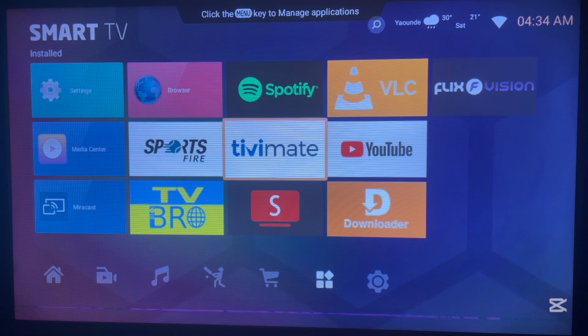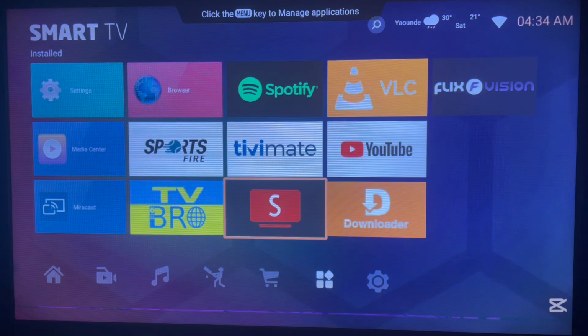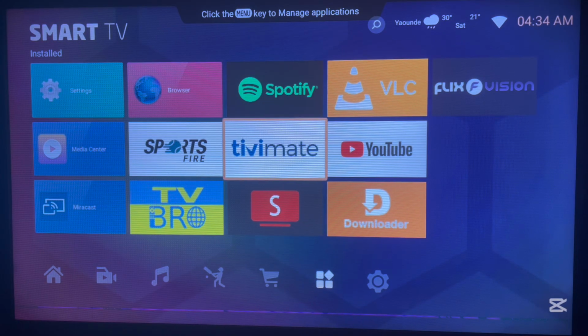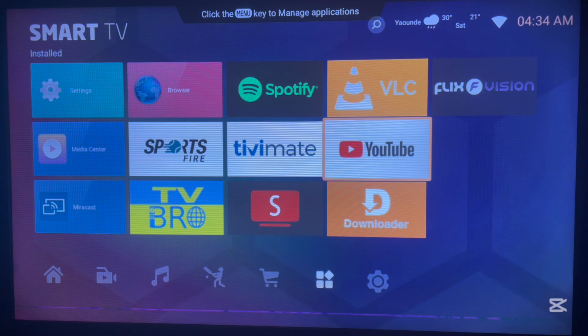The next application I would recommend you having on your Android TV is SmartTube. If you are someone who loves watching YouTube videos a lot, you can use SmartTube to watch YouTube videos and you won't have any problem of ads. So SmartTube is a player that helps you to watch YouTube videos. These applications, I'm going to be showing you how to install them later.